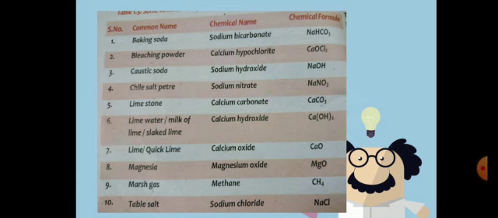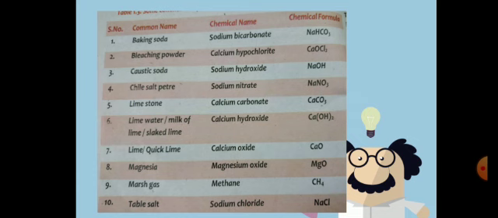Now we discuss the compounds of calcium: limestone, calcium carbonate, CaCO3. Lime water, milk of lime, slaked lime, calcium hydroxide, Ca(OH)2. Then quicklime, calcium oxide, CaO. Then magnesium oxide, MgO. Then marsh gas, methane, CH4. The last one, table salt, common salt, sodium chloride, NaCl.